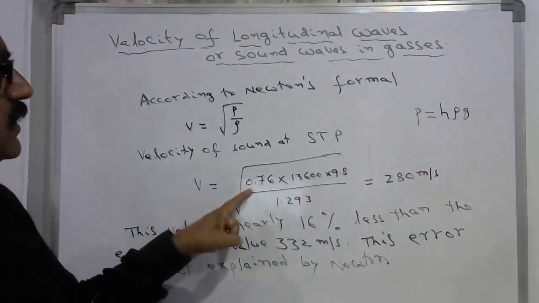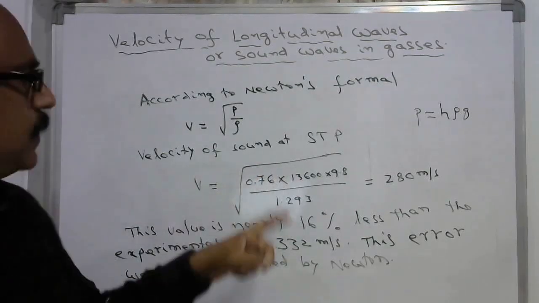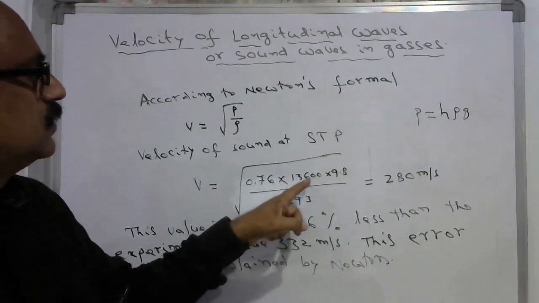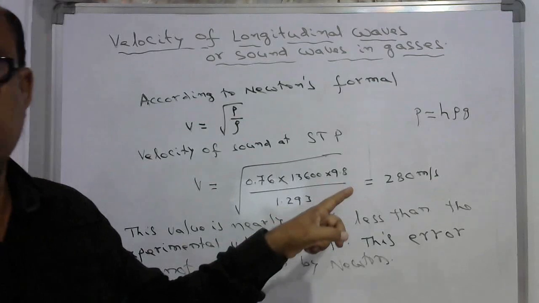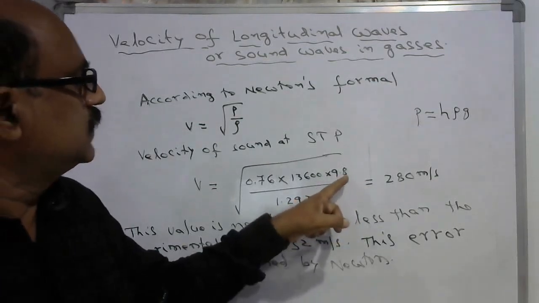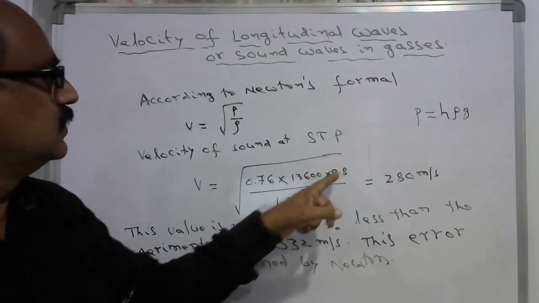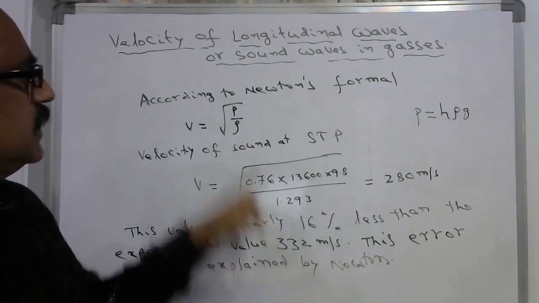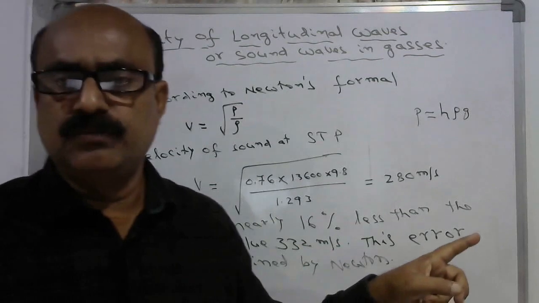So h is 0.76 meters, the density of mercury is 13,600 kilogram per meter cube, and 9.8 meter per second square is the acceleration due to gravity, divided by the density of air, 1.293 kilogram per meter cube.